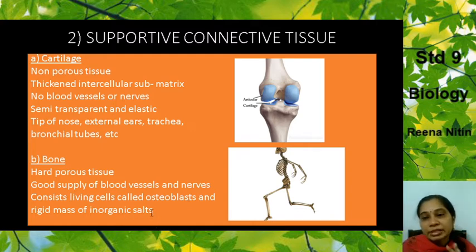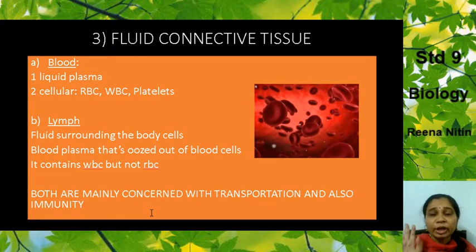So two things are present. Remember, there are osteoblasts, which are the living cells, and also there are inorganic salts. What is the meaning of inorganic salts? Like calcium, phosphorus, magnesium, potassium, all these inorganic salts are present inside your bones. So that's about the supportive connective tissue. What are the two types? Cartilage and bone.